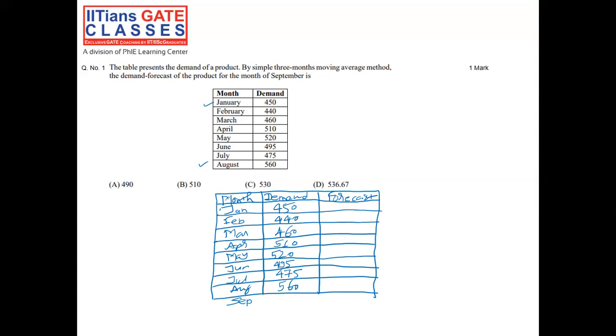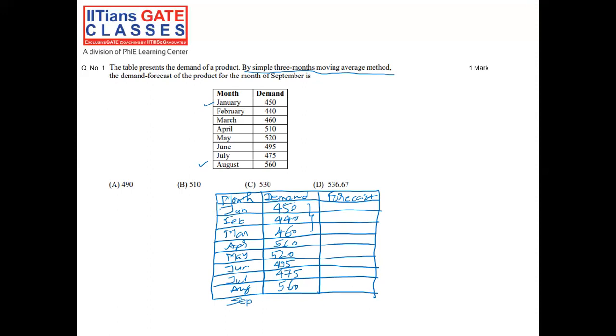So in the question it is given by simple 3 months moving average method. So it is showing as 3 months. So let's consider January, February, and March. So by using January, February, and March demand, we can forecast only starting from April.